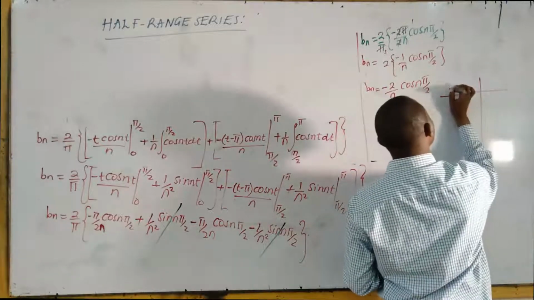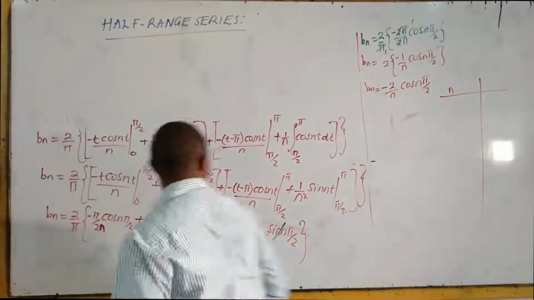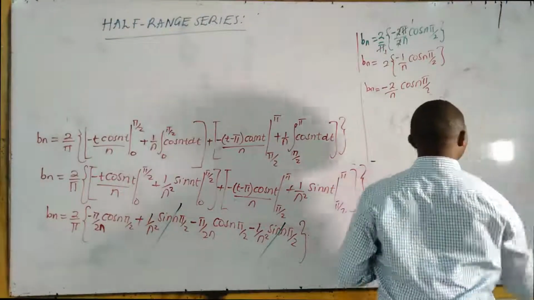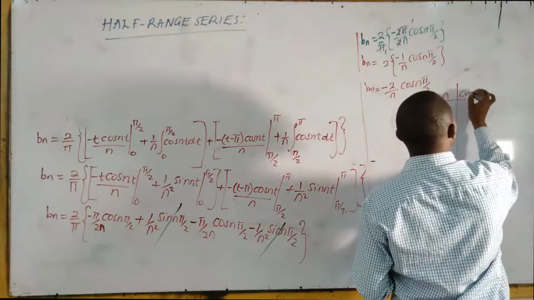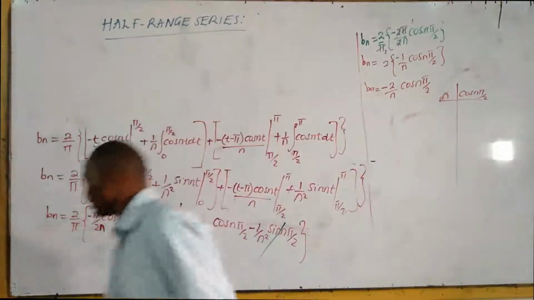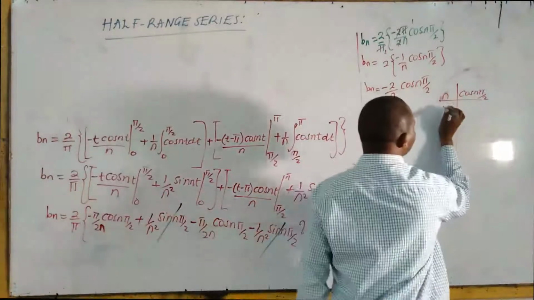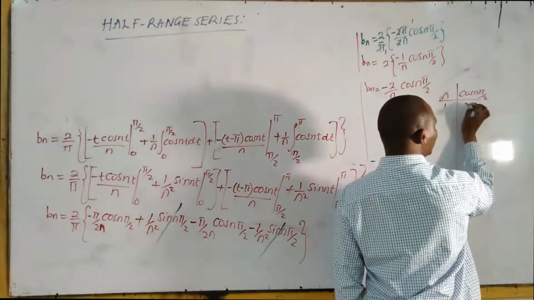Here, then, n cos n pi over 2. Substitute n is 1, it is cos pi over 2, which is 0.